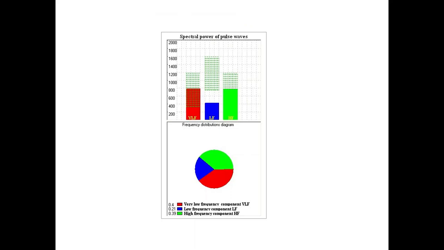Spectral analysis of the graph of changes in cardio intervals allows us to conclude that the different frequency ranges of the heart work with different degrees of influence of individual parts of the autonomic nervous system. The frequency spectrum of changes in cardio intervals can be represented as a result of the influence of the sympathetic nervous system and two separate branches of the parasympathetic nervous system.